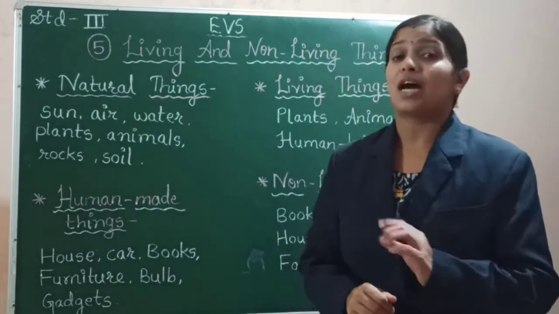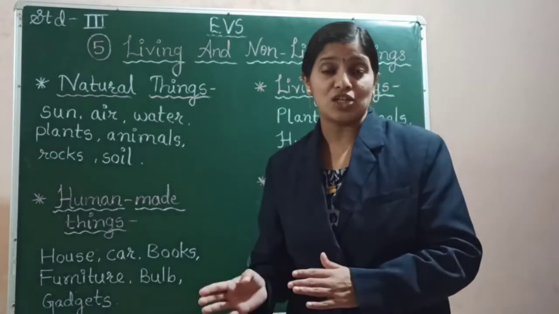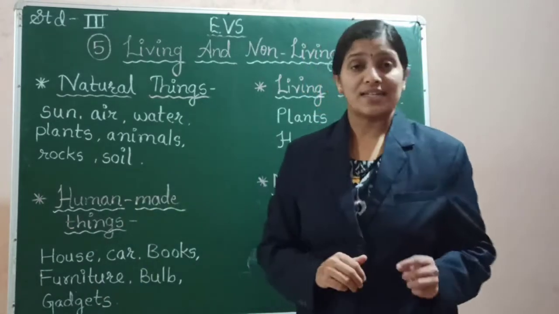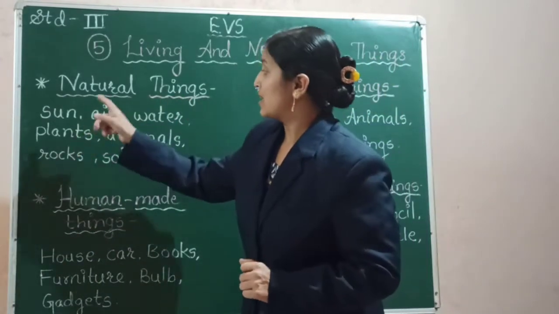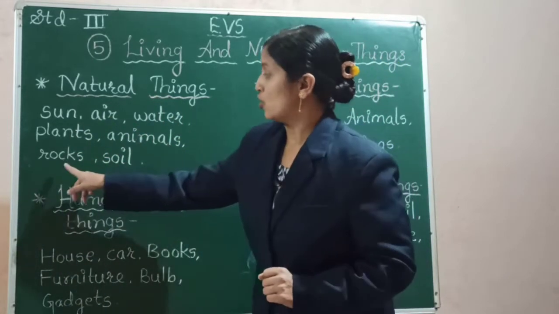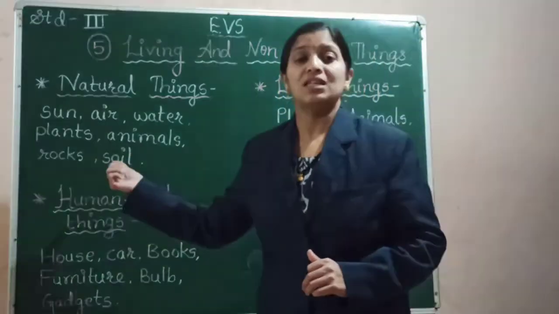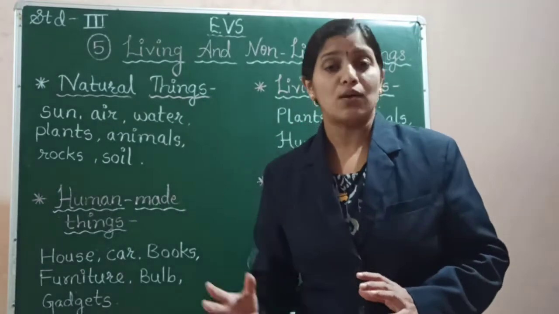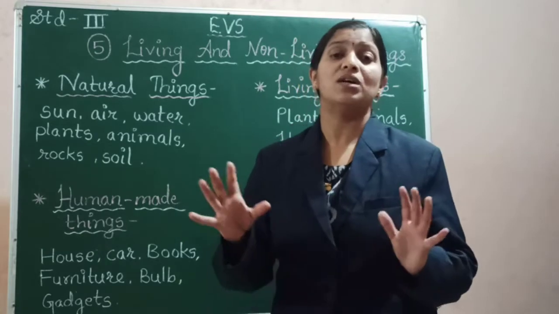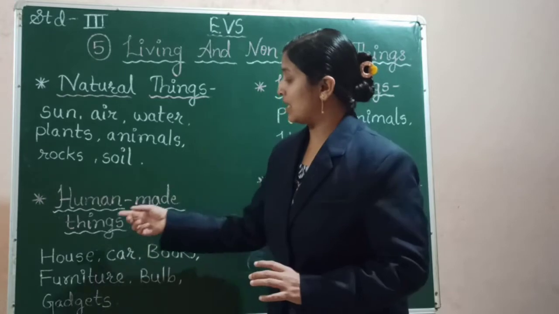So, the things which are not human made, which are present in the nature, they are called as the natural things. For example, sun, air, water, plants, animals, rocks, soil, all these are natural things. These things are not made or developed by human beings, but they are naturally present in our nature. Okay, the next point is human made things.